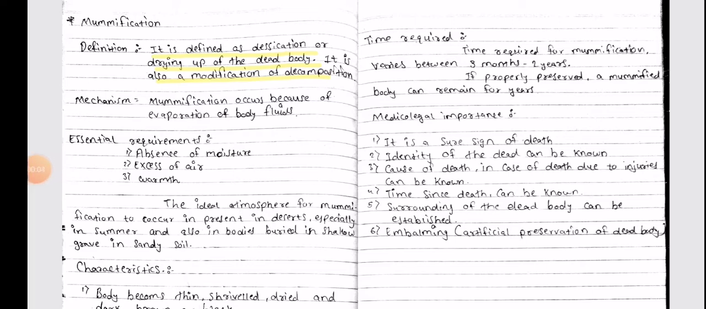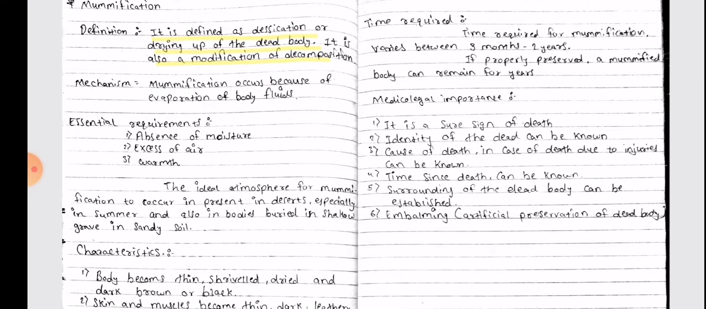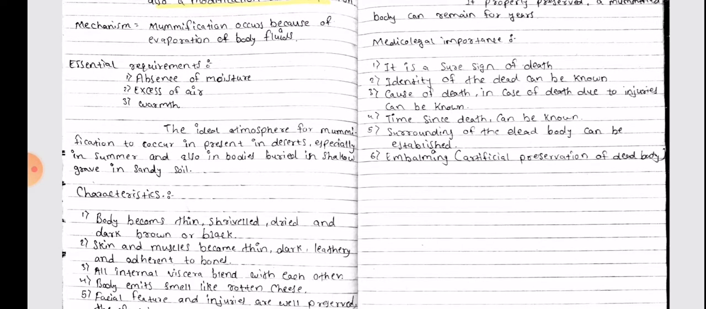So today we'll be continuing with our FMT exam revision series with our next topic of mummification. Definition: it is defined as desiccation or drying up of the dead body. It is also a modification of decomposition. Mechanism: mummification occurs because of evaporation of the body fluid. Essential requirement: absence of moisture, excess of air, warmth.